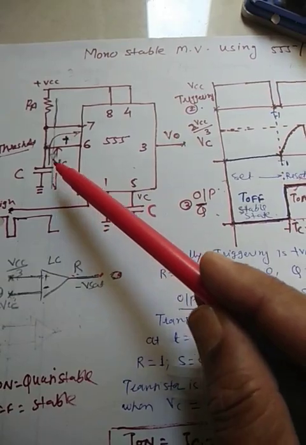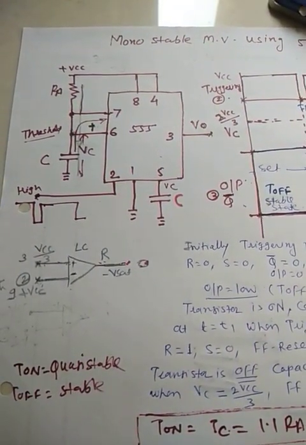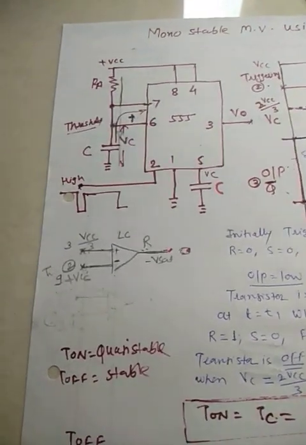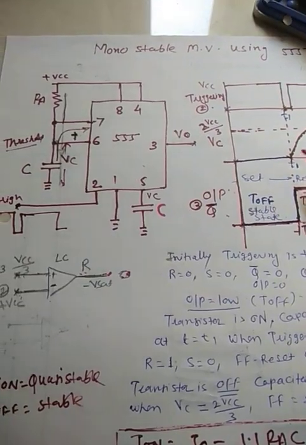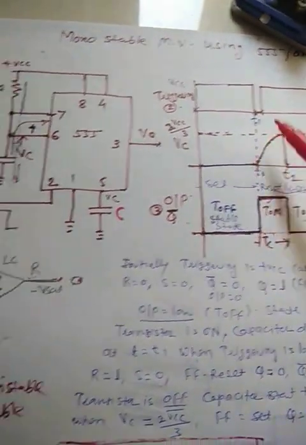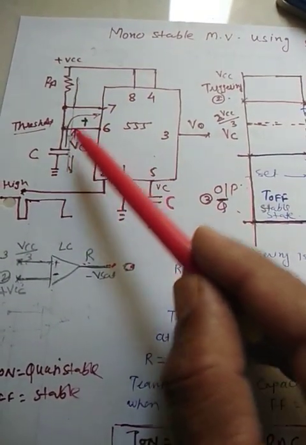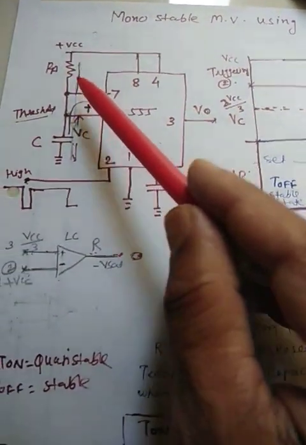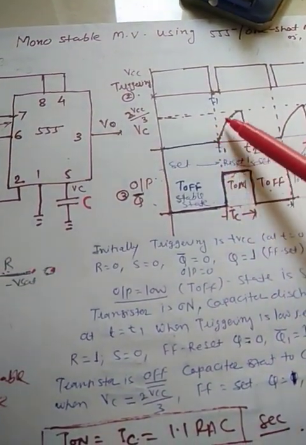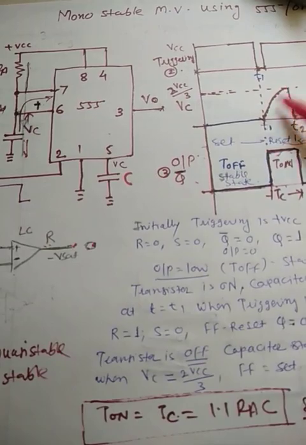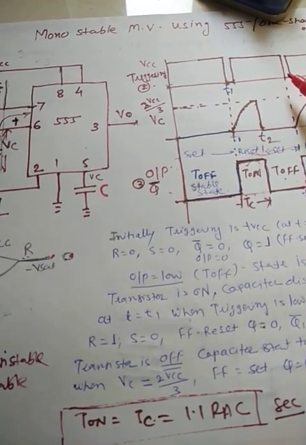this capacitor will charge. So the capacitor will charge through this RA and this capacitor, from VCC, RA and this capacitor. It is charged exponentially. Now it will try to charge towards VCC, suppose for example 9 volt.